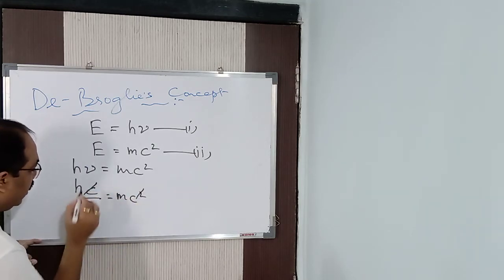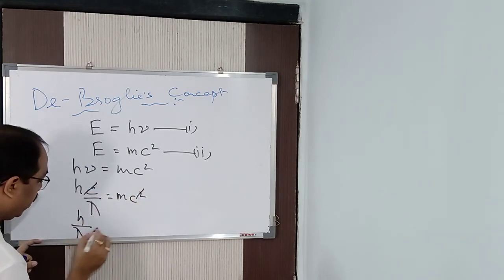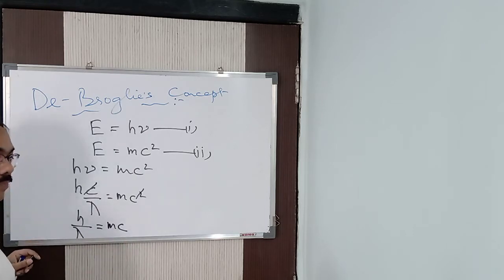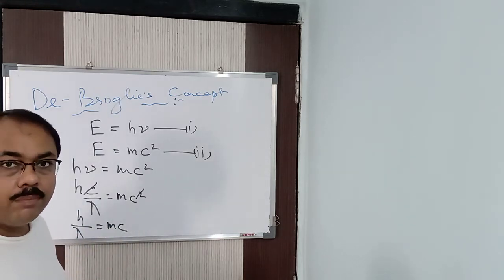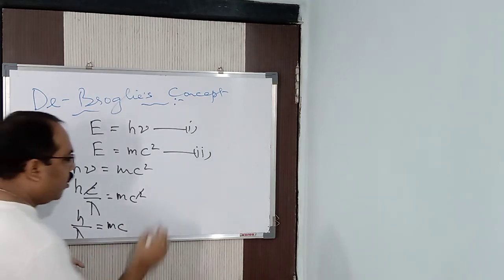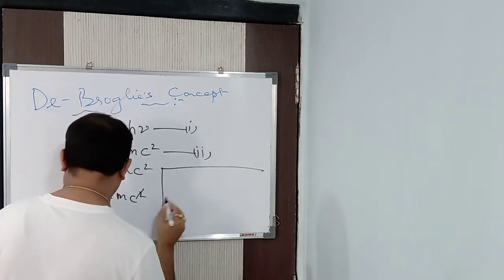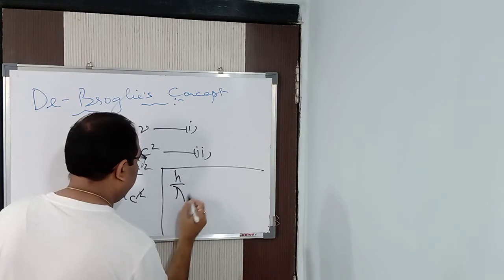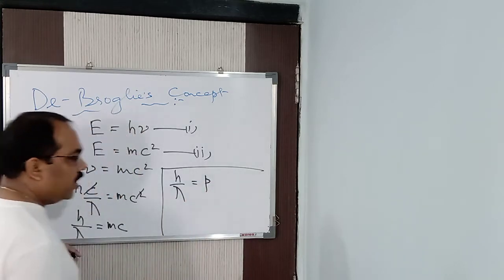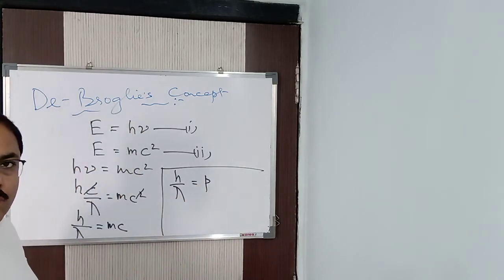So one c I can cancel, and I get h by lambda is equal to m into c. Now mass into velocity is momentum, linear momentum. So h by lambda is equal to p. Now h is a constant, Planck's constant.